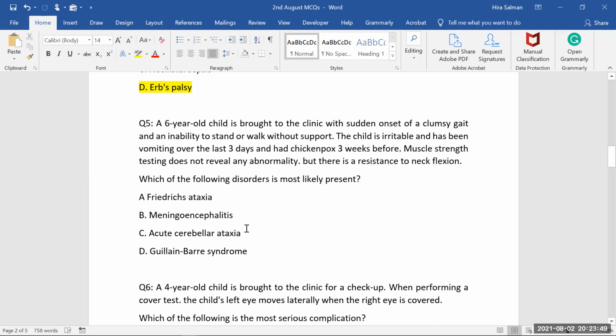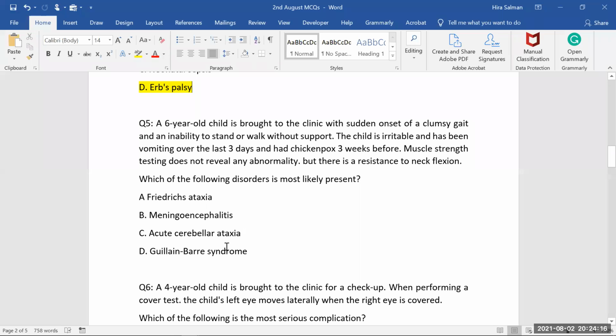Meningoencephalitis, we cannot say, because for that we need CSF findings to make the diagnosis. There would be an inflammatory condition in the body, with raised ESR, and you would need the CSF result. Especially in bacterial causes you see a high predominance of neutrophils, but there is nothing like that here. And she already has a chickenpox viral infection, so we cannot think about this one.